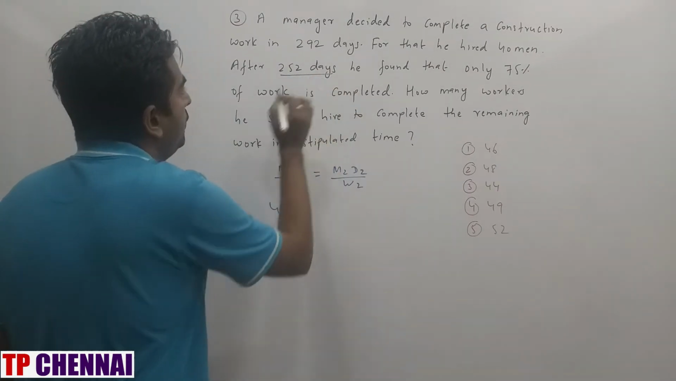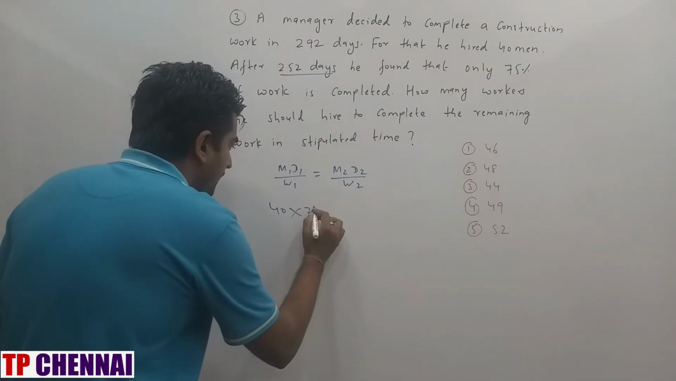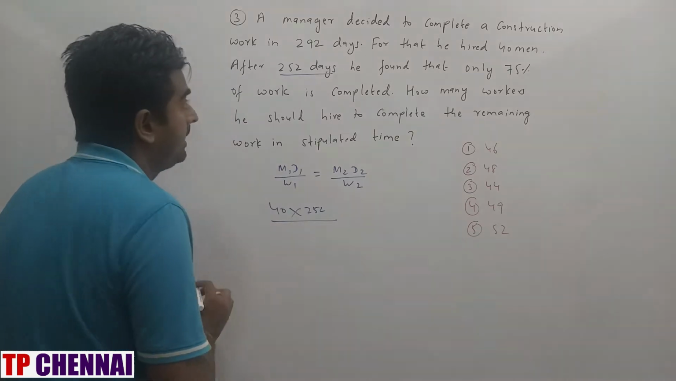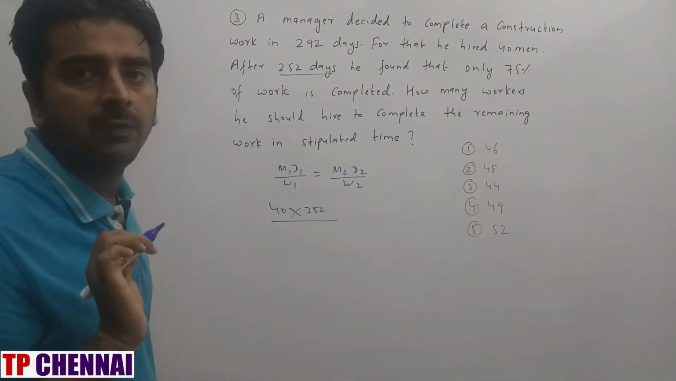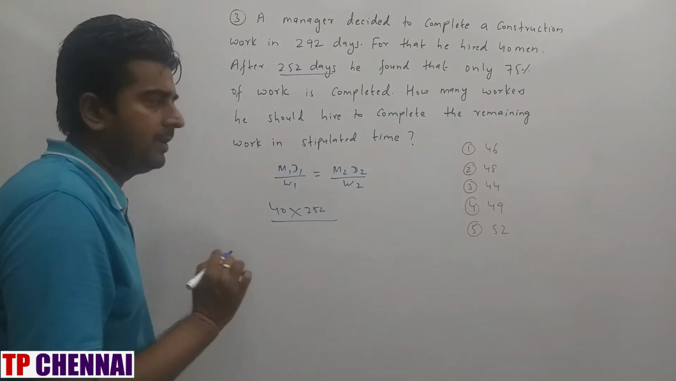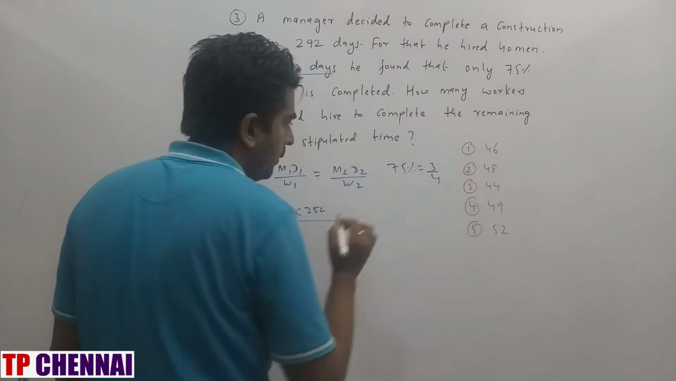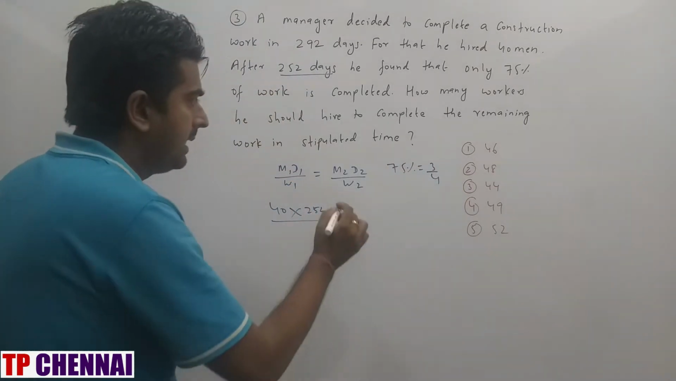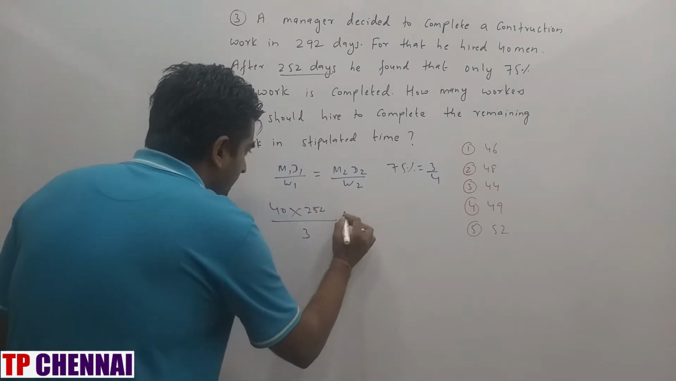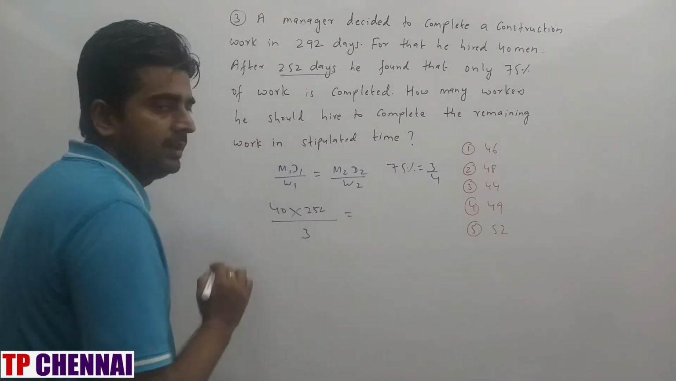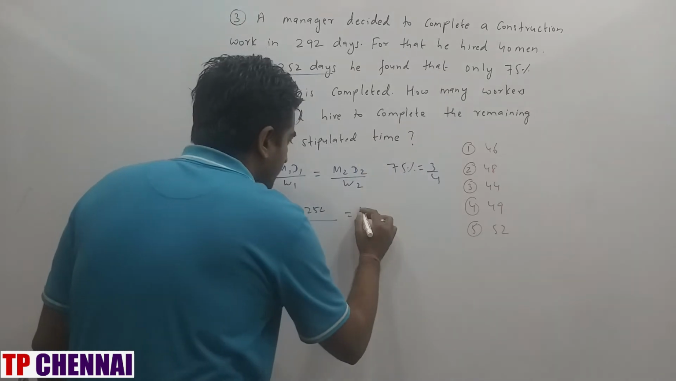D1 is 252 days divided by W1. He found that 75% of the work is completed. What is the 75% fraction value? 3 by 4. Total part is 4. In that, 3 part is only completed, which is equal to M2. So in that, 40 needs an extra person.